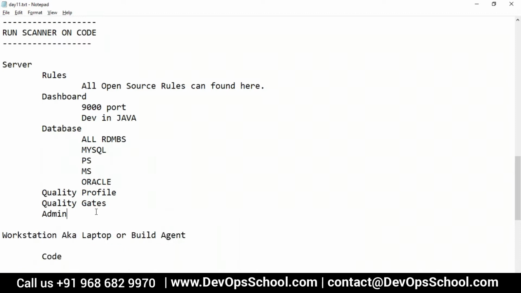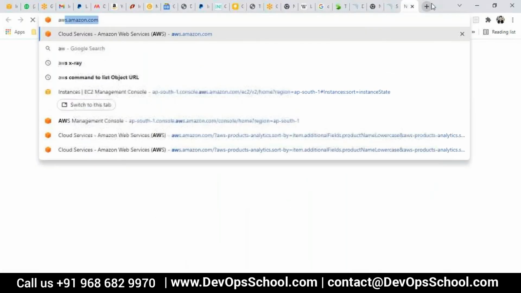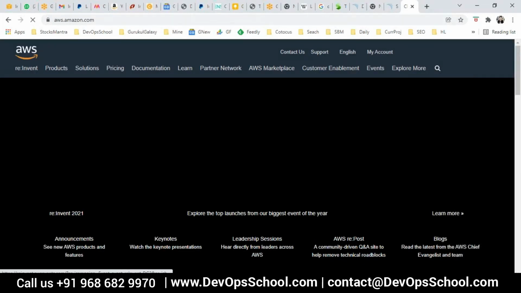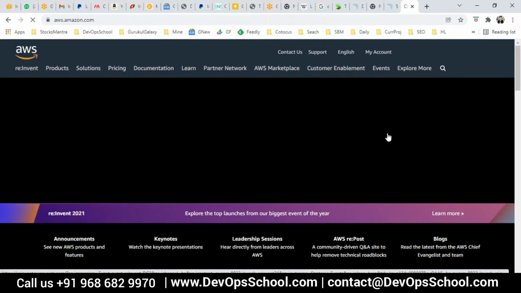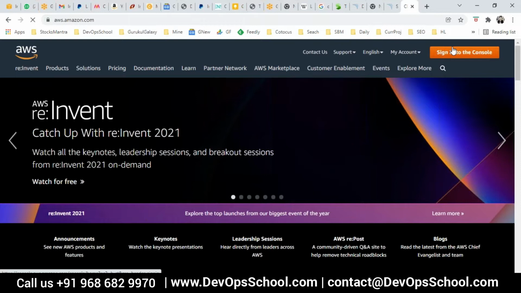Now I am going to set up a server. The question is how to install the SonarQube server. Just for the demo, I'm going to quickly create a VM, a virtual machine, on AWS because it will save my time and your time also. If you don't have AWS, Azure or Google Cloud, you can create a VM in your laptop itself and try it out.